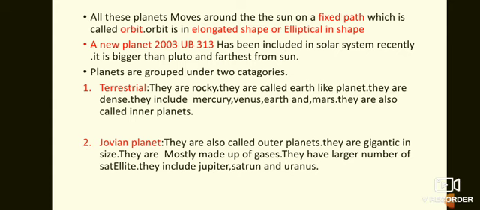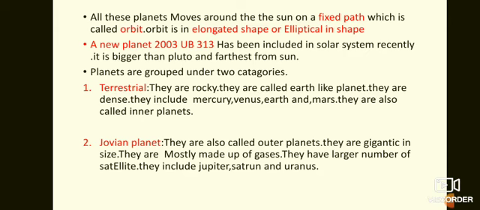It is bigger than Pluto, and it is the farthest planet from the sun. Before, Pluto was the smallest planet in the solar system, isn't it? So the planet that was removed is smaller than Pluto.